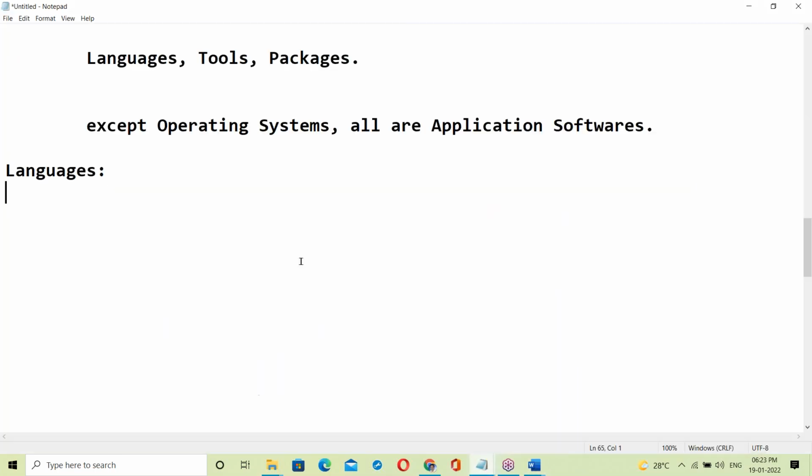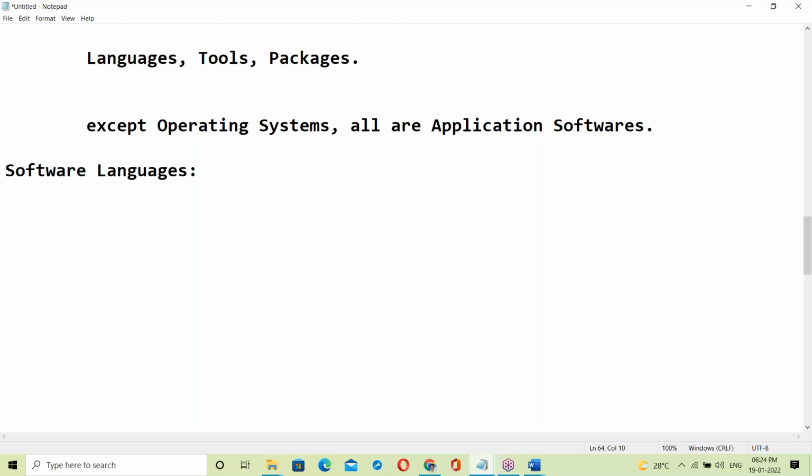Now languages. What is a language? A language is a media of communication between two things. We are speaking many languages, like English, Hindi, Telugu, Tamil. There are different languages we speak. Why? For communication purposes. Language is a media of communication. Now come to software languages.